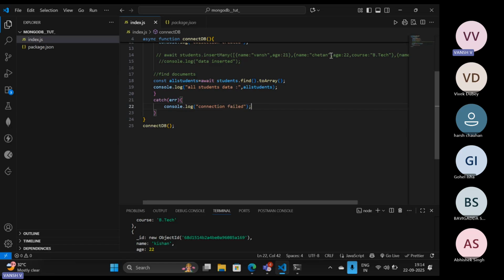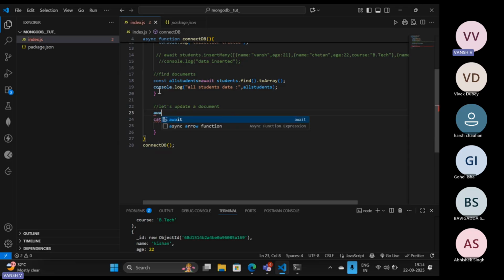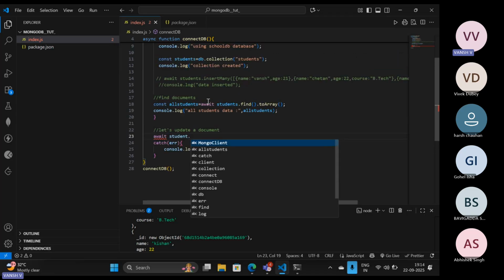Here we have already printed it, in the try section. Now let's update a document having a specific property. We can do it like await, then the name of our collection, students. Is it student or students?